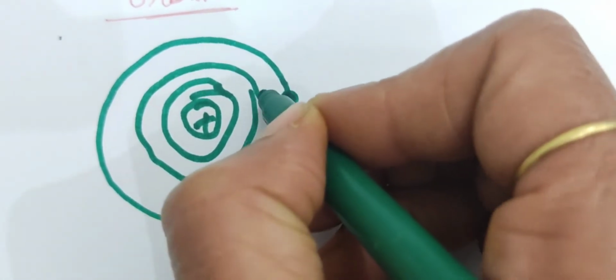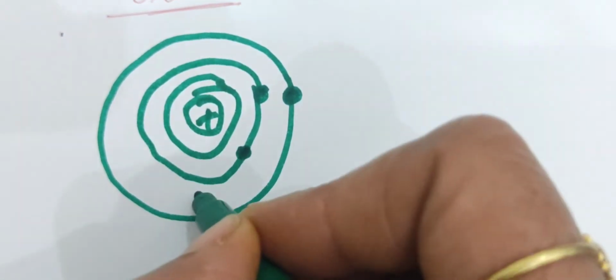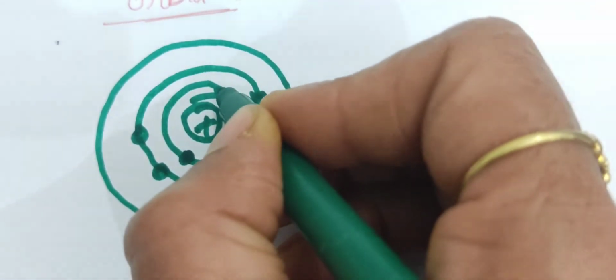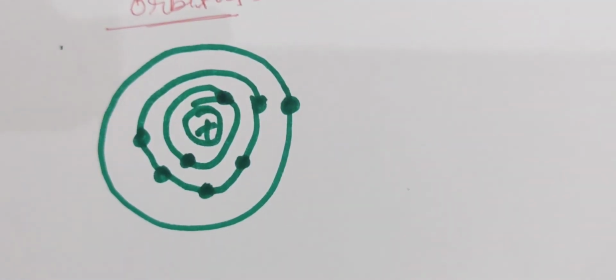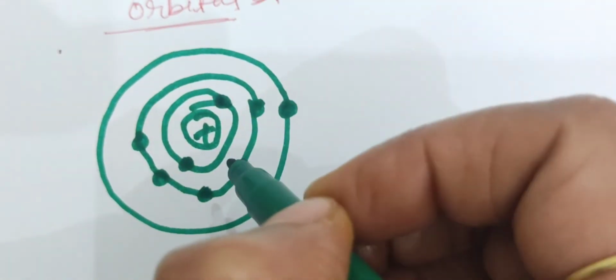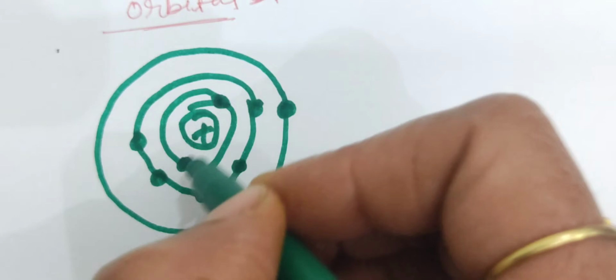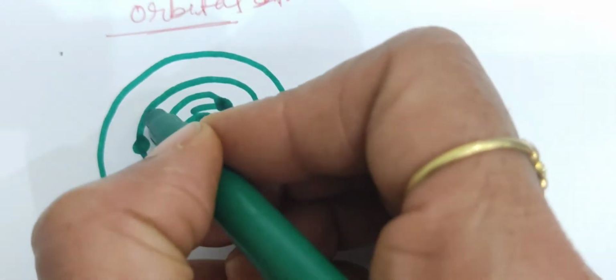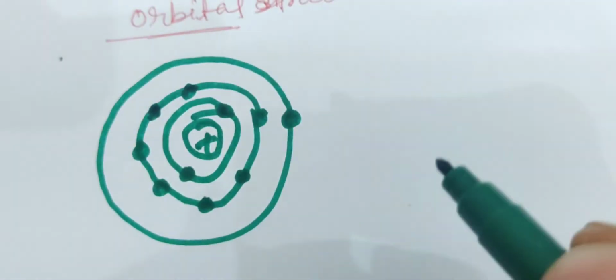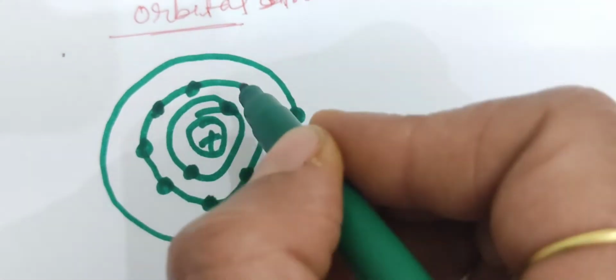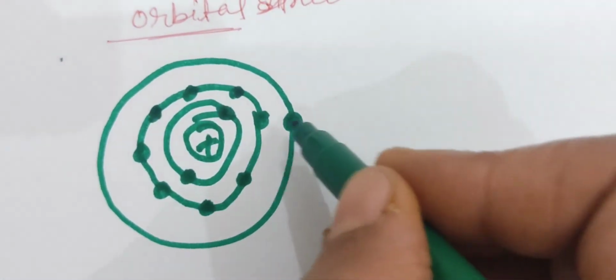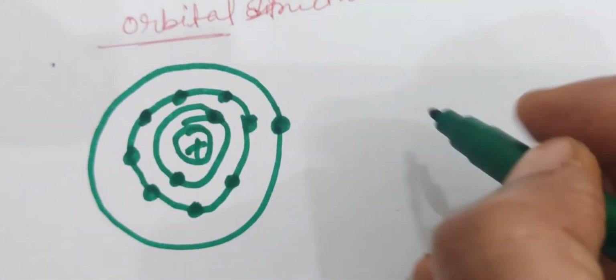Here electrons are present in its valence shell. We are talking about sodium, so it has 2 in the first shell because it is nearest to the nucleus and its size is very small, while the second shell contains 8 electrons, and in the last we have only 1 electron.